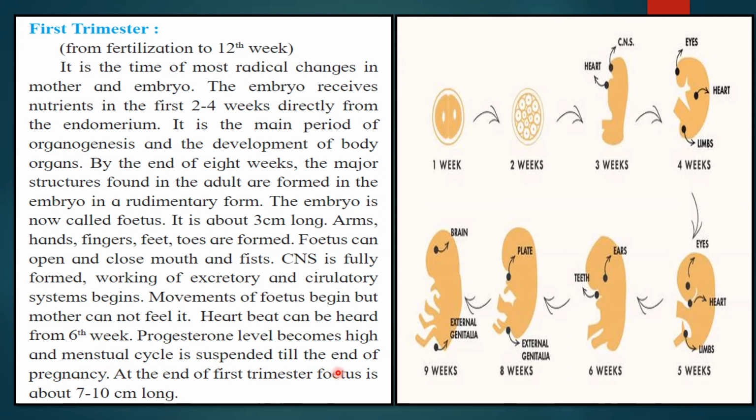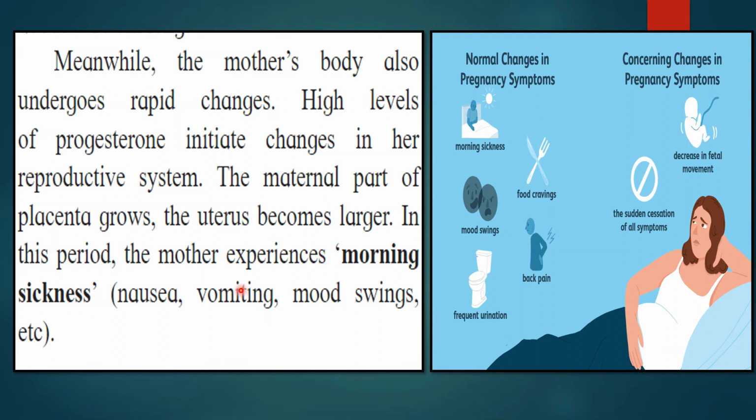At the end of first trimester, the fetus is about 7 to 10 centimeter long. Meanwhile, the mother's body also undergoes rapid changes. High level of progesterone initiate changes in her reproductive system. The maternal part of the placenta grows. The uterus becomes larger. In this period, the mother experiences morning sickness, that is nausea, vomiting, mood swings, etc. And all these things are the symptoms and the sign that the female is undergoing many hormonal changes and that she is basically conceived or pregnant.